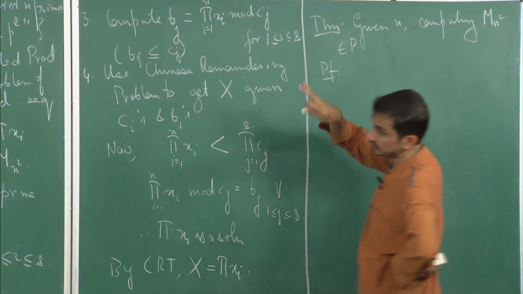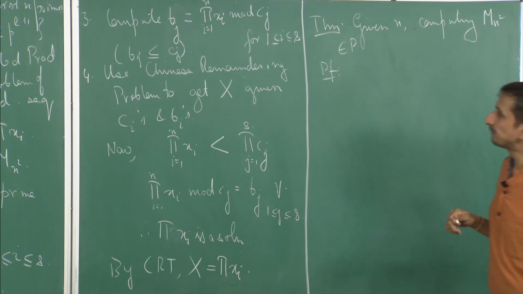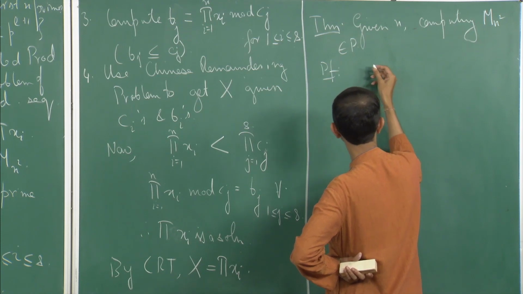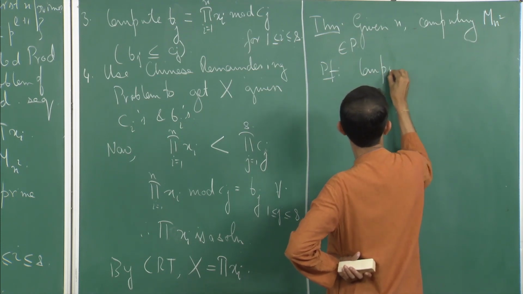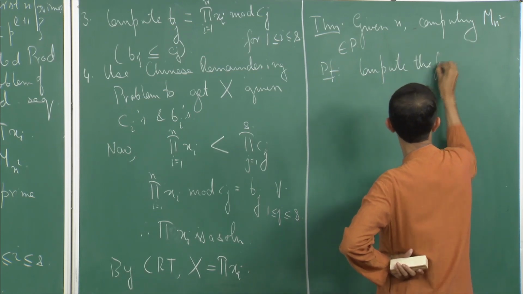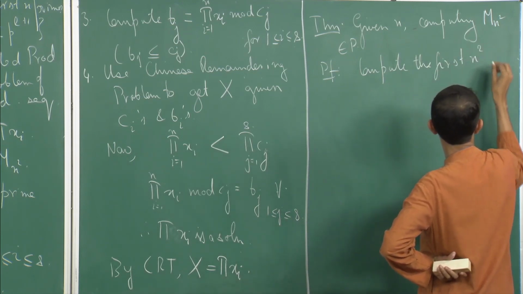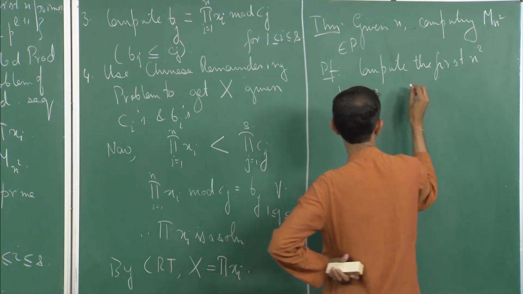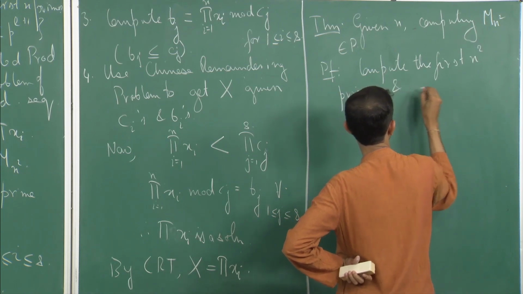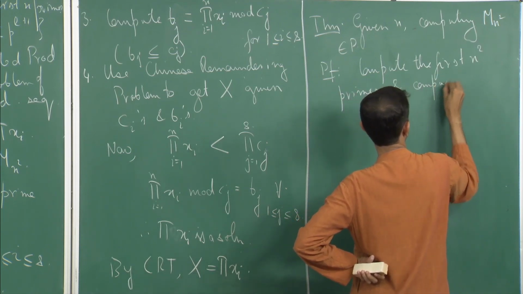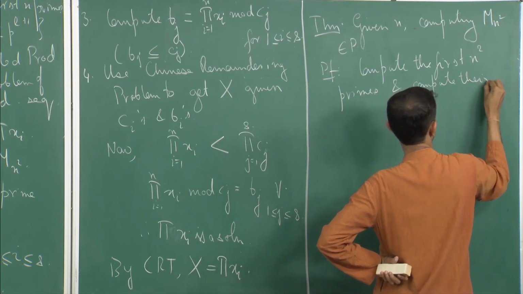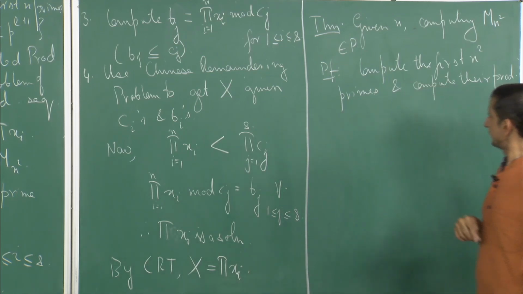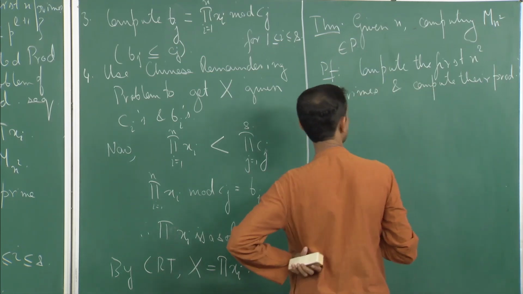What Cook, Beame, and Hoover showed is that this is a P uniform NC1 reduction. So compute the first n square primes and compute their product. Okay. So quickly let us see why this is a good modulus sequence.